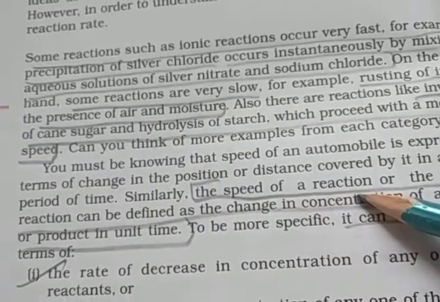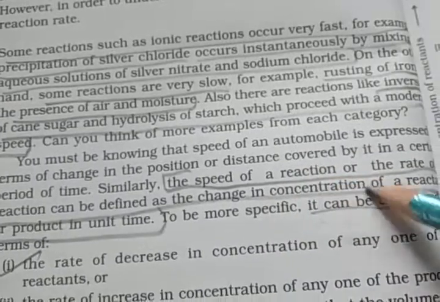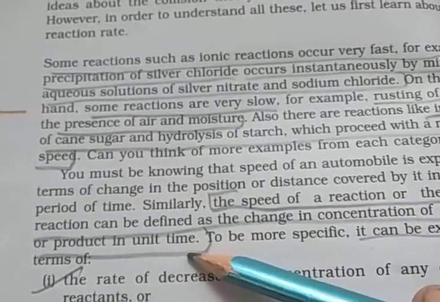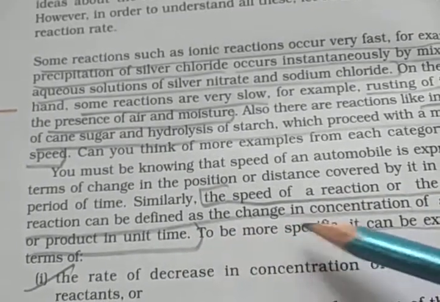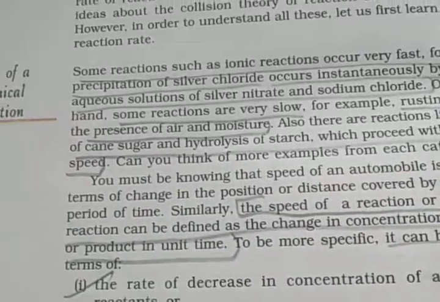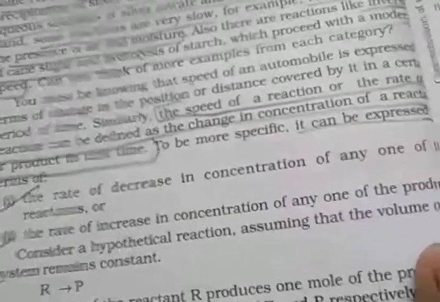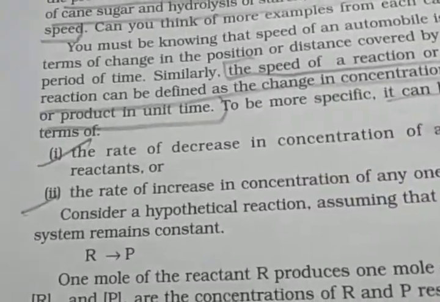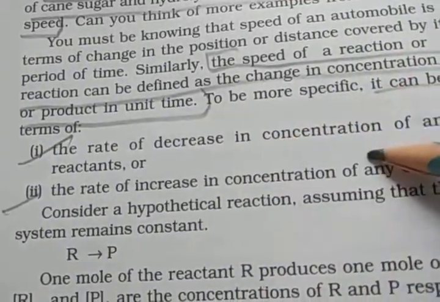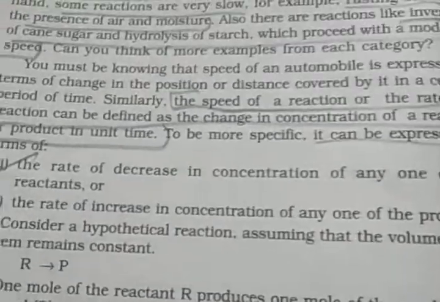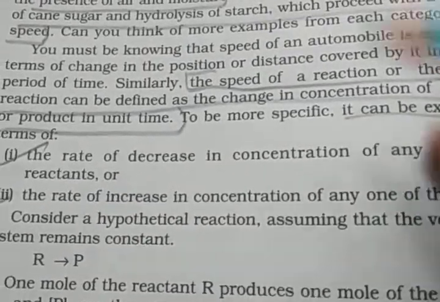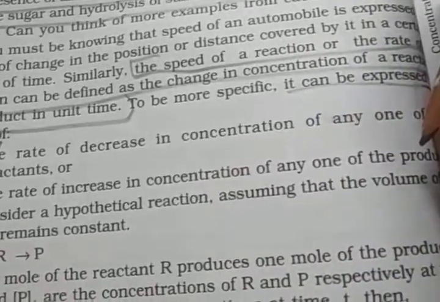What is the speed of reaction, the rate of reaction? The change in concentration of the reactant or product in unit time. Okay, so it can be expressed in two terms. First is the rate of decrease in concentration of any one of the reactants, and the increase in the concentration of any of the products.